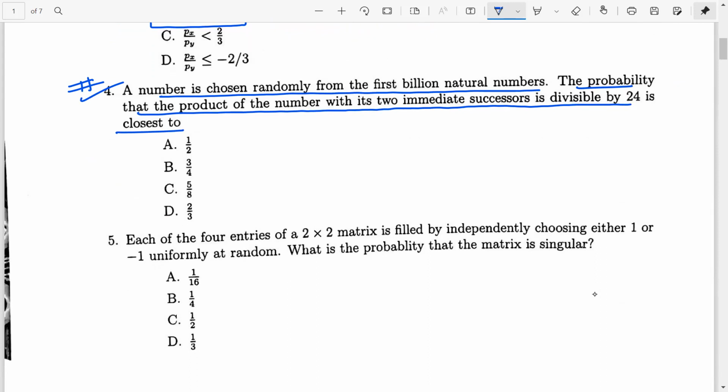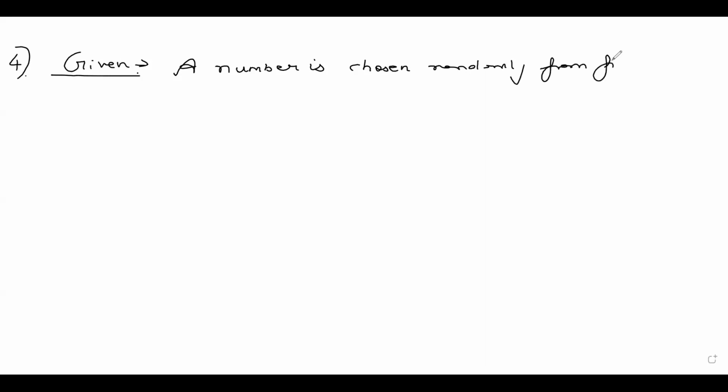Let's come to the whiteboard and solve this question. We look at question number 4. Let's write what we are given. We are given that a number is chosen randomly from the first billion natural numbers. So what do I need to find?